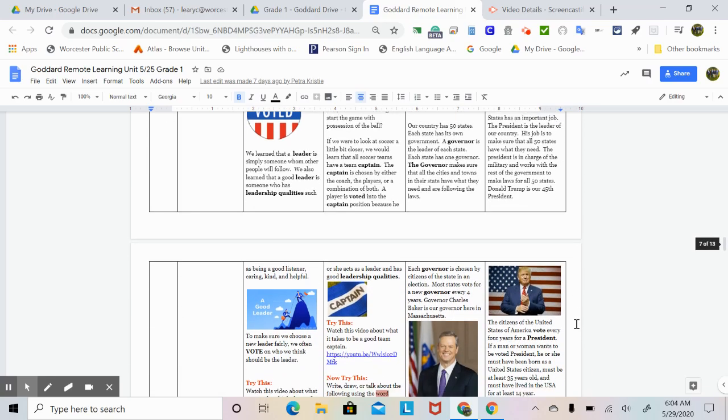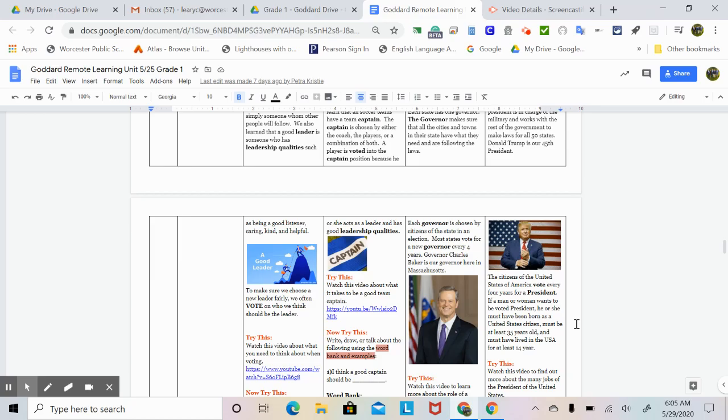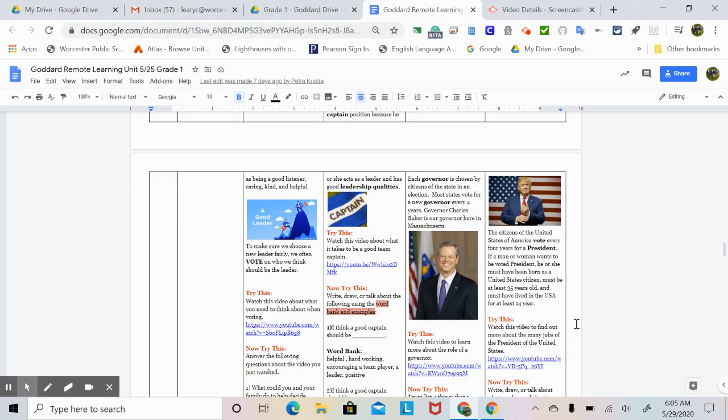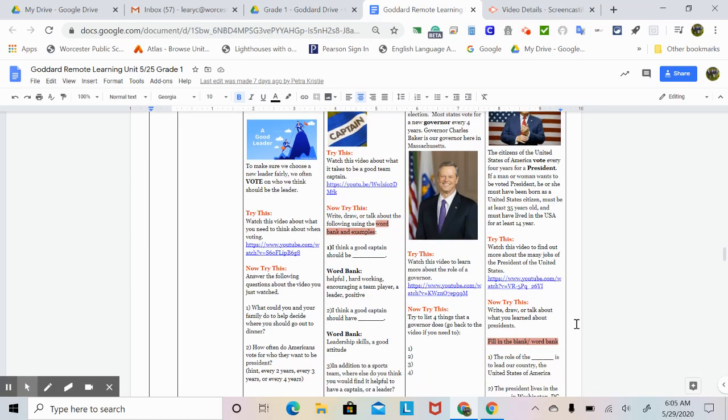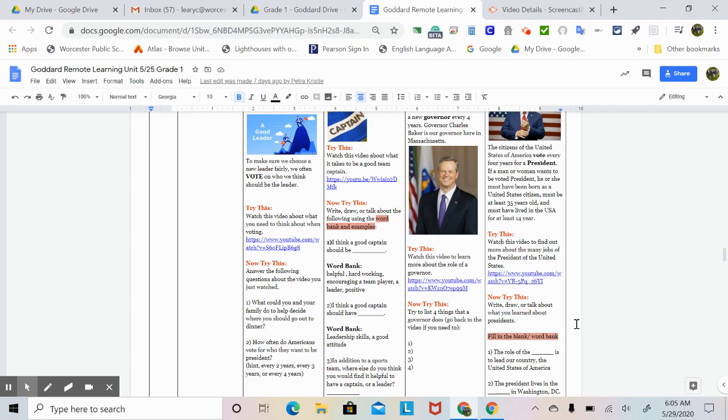And there's a picture of him. The citizens of the United States of America vote every 4 years for a president. If a man or woman wants to be voted president, he or she must have been born as a U.S. citizen, must be at least 35 years old, and must have lived in the United States for at least 14 years. Try this. Watch this video to find out more about the many jobs of the President of the United States. Now try this. Write, draw, or talk about what you learned about presidents.